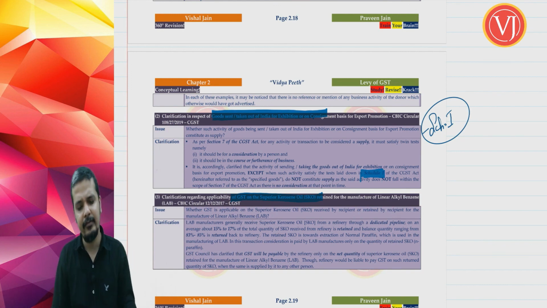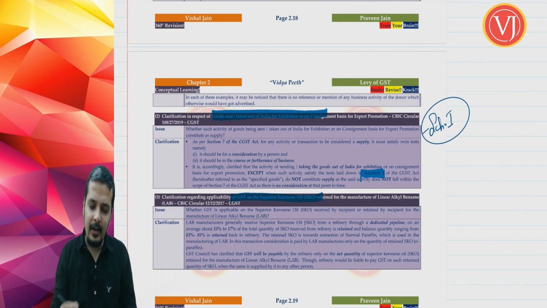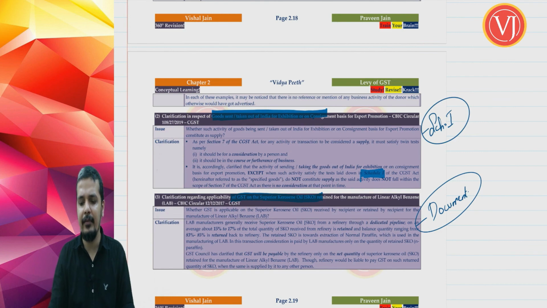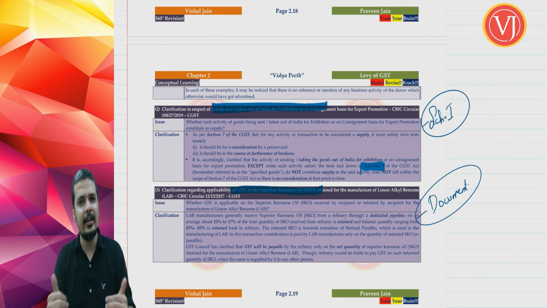The answer would be quite simple. Rather, I'll come back here and tell you that we have now understood schedule 1, hardly 2 minutes it will take. And the third circular, we are going to discuss in a chapter called documentation. I'll again come here. Don't worry, whatever is not discussed will be discussed at the right time. This circular is given again in that chapter on documentation. Schedule 1, circular number 2, will come within this topic, so we'll discuss that within this topic.